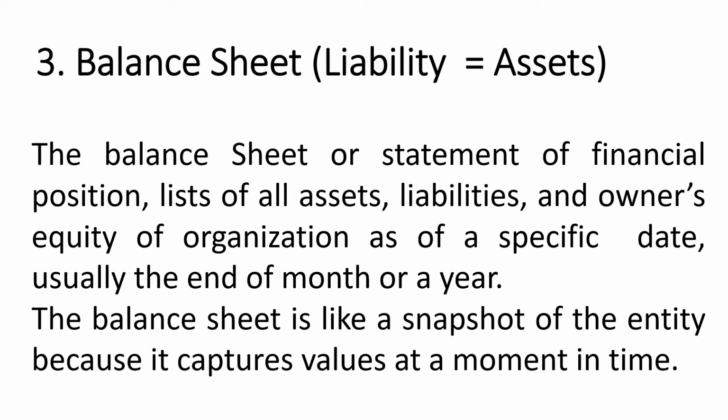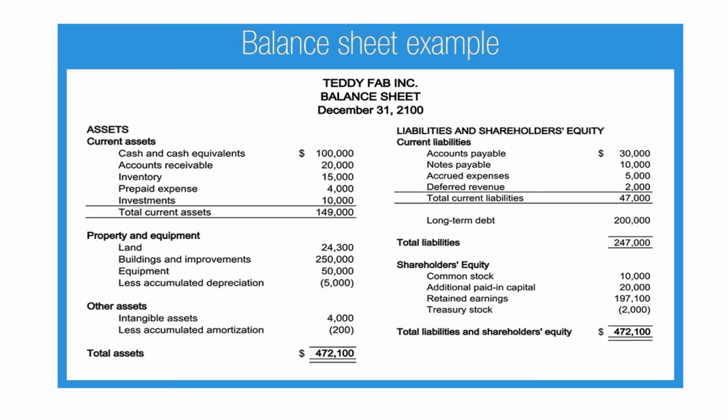We will be able to see what the assets are and the amount of assets, what the liabilities are and the amount of the liabilities. In the liabilities, we see how much the owner has invested and how much liability we owe to the outsiders. This is one format in front of you. Assets on the left hand side and liabilities on the right hand side.